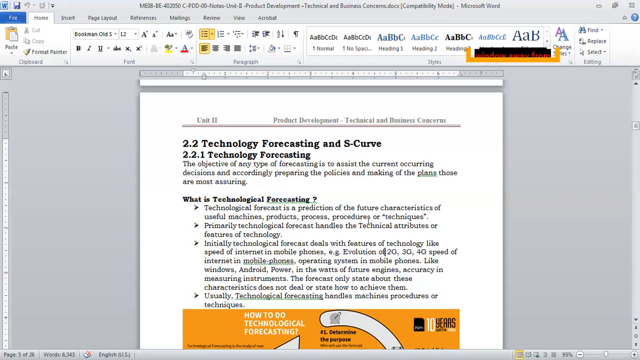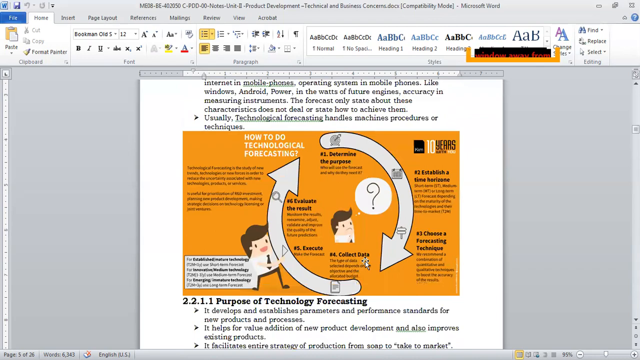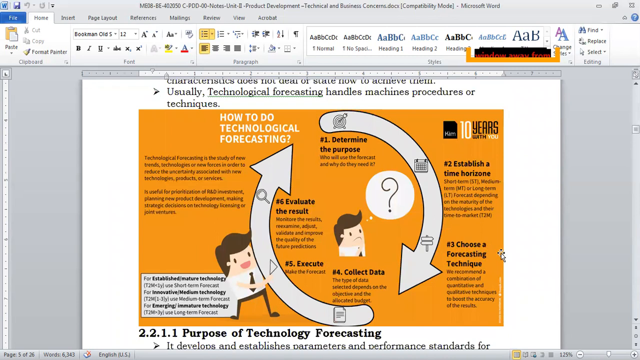Primarily, technological forecasting handles the technical attributes, right? Forecasting means predicting the future, but we are mainly talking about technical stuff here, as I took the example of 2G, 3G. New technology comes up every day. Right now there is wireless charging. Who would have thought that charging would be wireless? You have to keep imagining, and if you don't, you will be lagging, right? So how is this technical forecasting done?